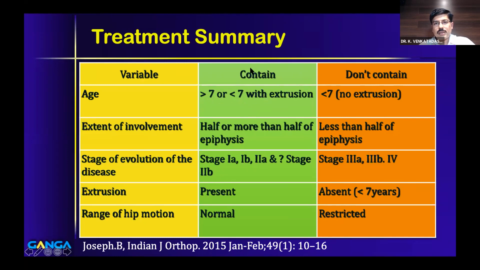You have to remember that whenever you plan for containment surgery, you should look at the range of motion of the hip joint, and it should be normal. So in children less than 7, there is no indication to contain without extrusion. And in stage 3A, 3B, and 4, we have already missed the boat, or the die is already cast. The damage has already happened, and again, there is no indication to do containment surgery. So this is again a good summary table of treatment in Perthes disease.